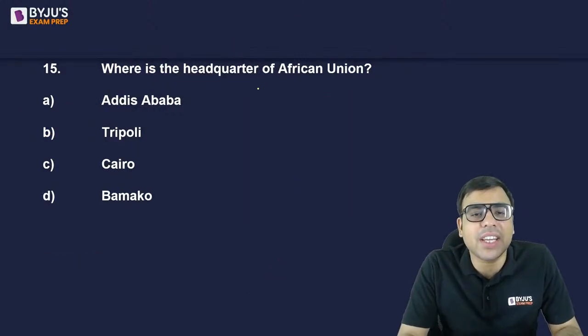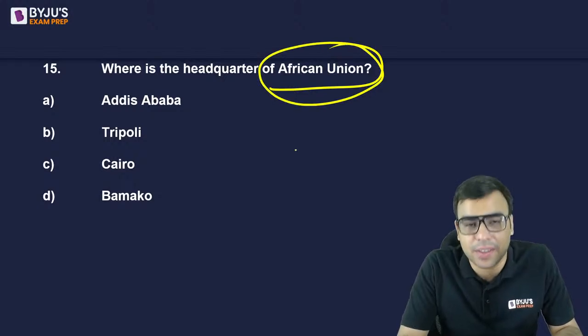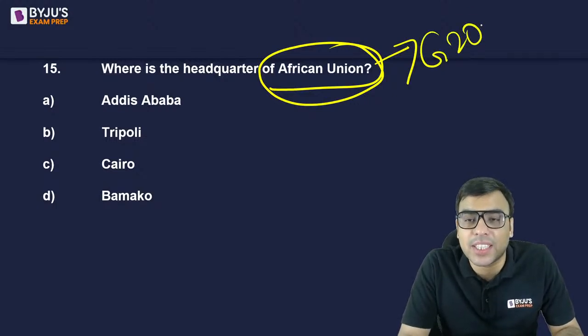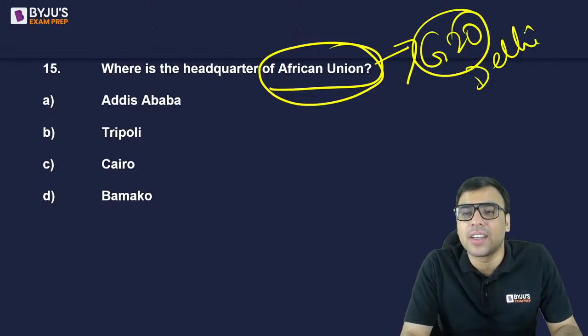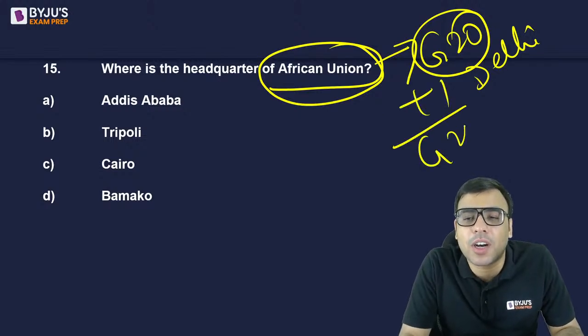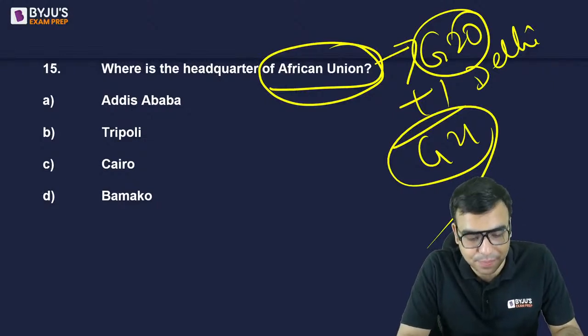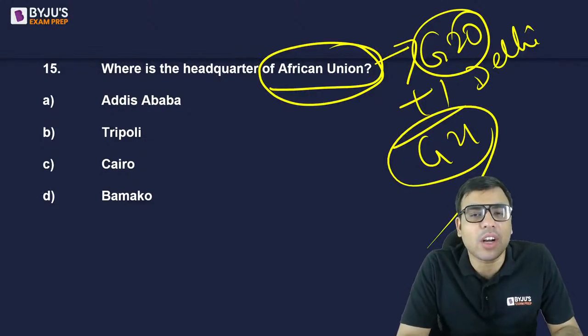Okay, the next one: where is the headquarter of the African Union? Why I'm asking it? Because the entire African Union got added in the G20 summit recently, which was held in Delhi. So we can call it G20 plus one now. Maybe from next year onwards, it will be called G21, perhaps. So where is the headquarter of the African Union?